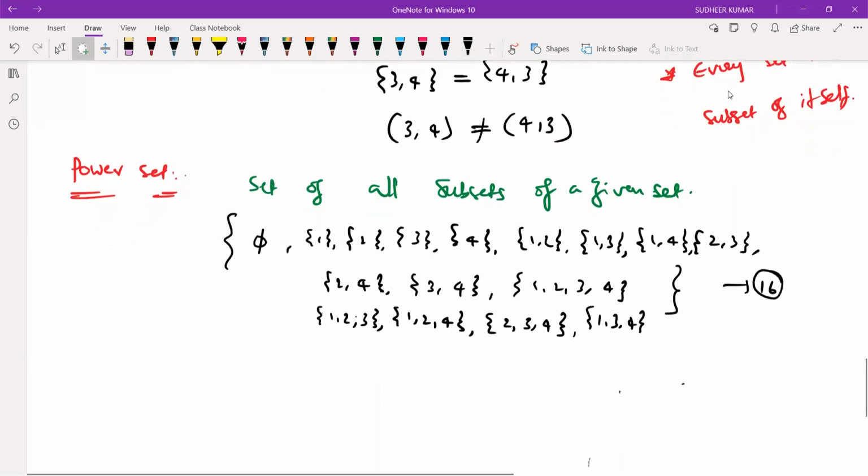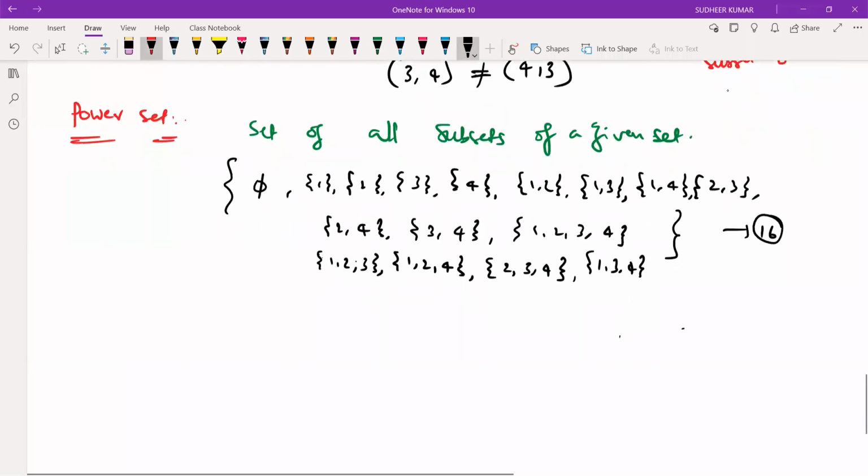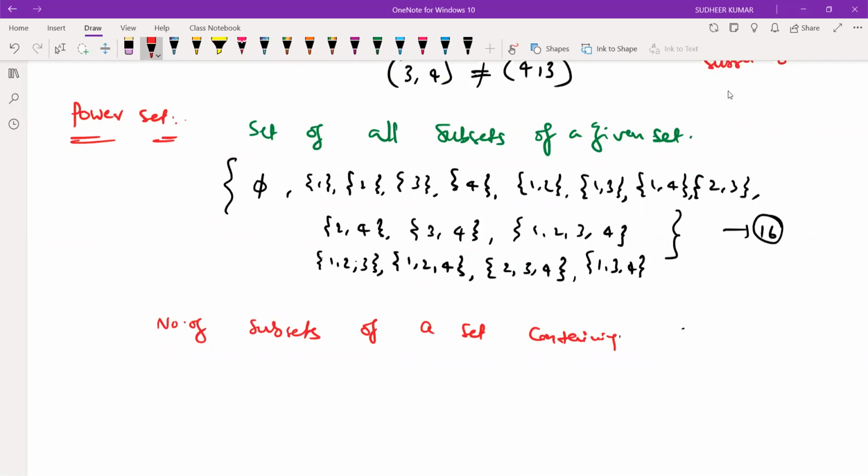So here we can use this formula to find the number of subsets of a set containing n elements, which is 2 power n.